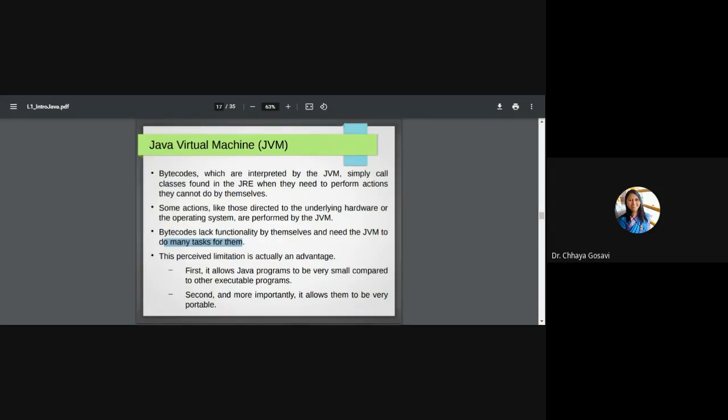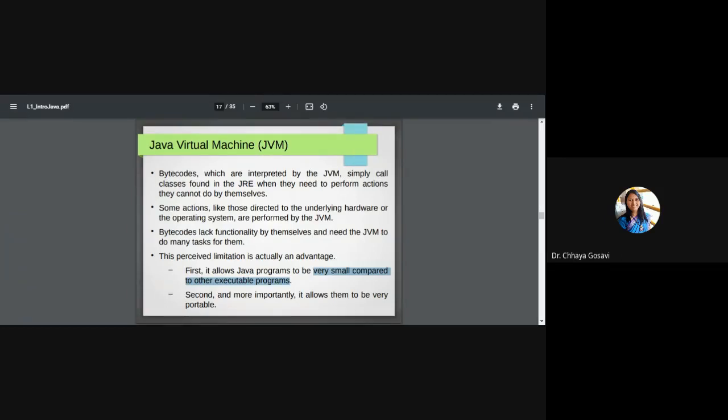So this perceived limitation is actually an advantage. It allows Java programs to be very small compared to other executable programs, and that's why it is called a high performance interpreted language.